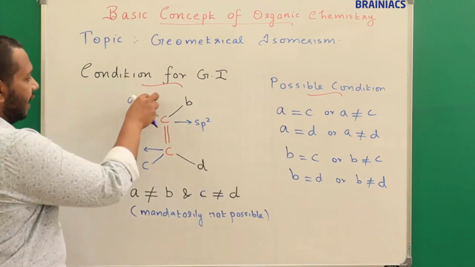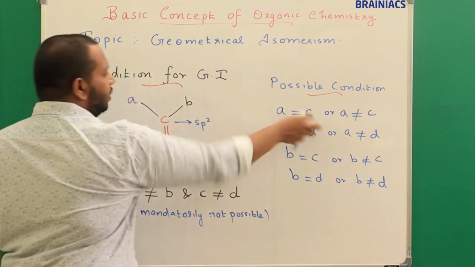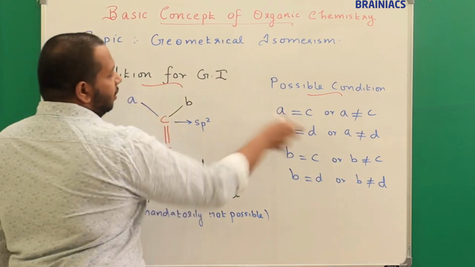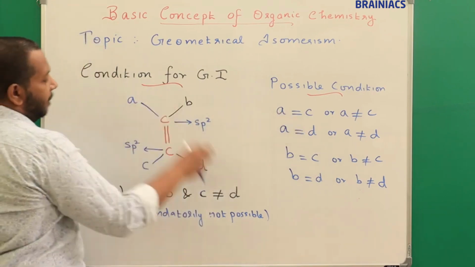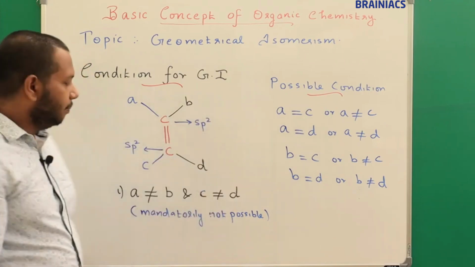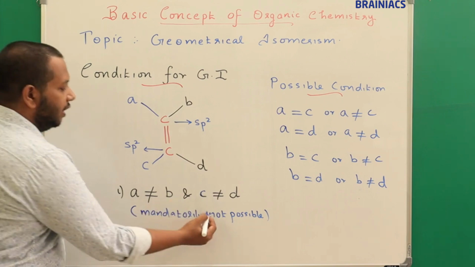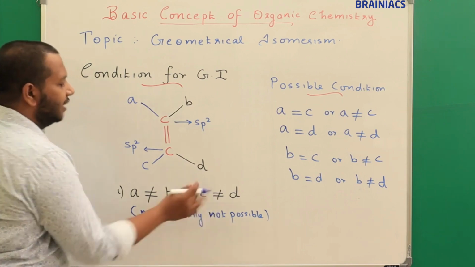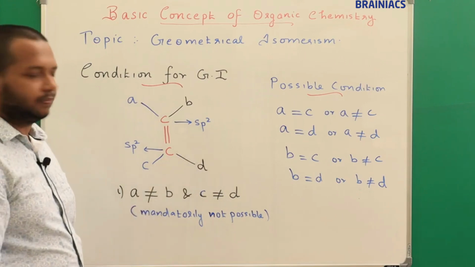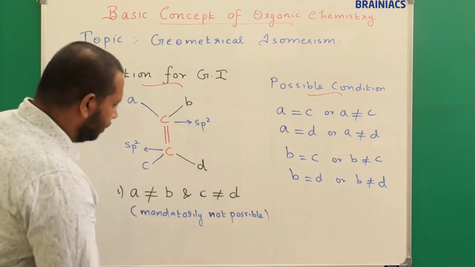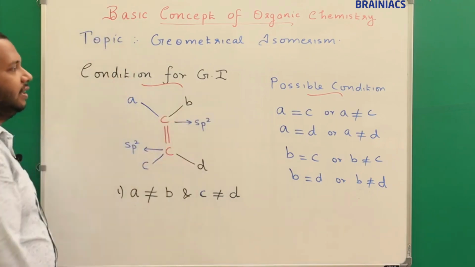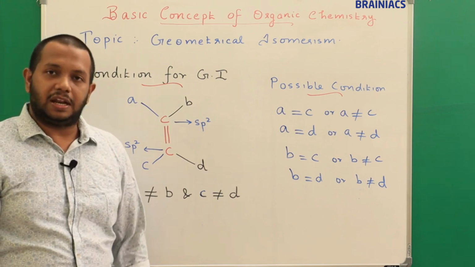Now you can say A can be equal to C, correct? A can be equal to C because both are different carbon atoms. A can be equal to D. A may not be equal to C, or A may not be equal to D. That is not a problem, since all these conditions are possible. But this condition should not be violated. If this condition is strictly followed, then only the compound exhibits geometrical isomerism. Clear? Okay. I hope you got a fair idea regarding the condition for geometrical isomerism.